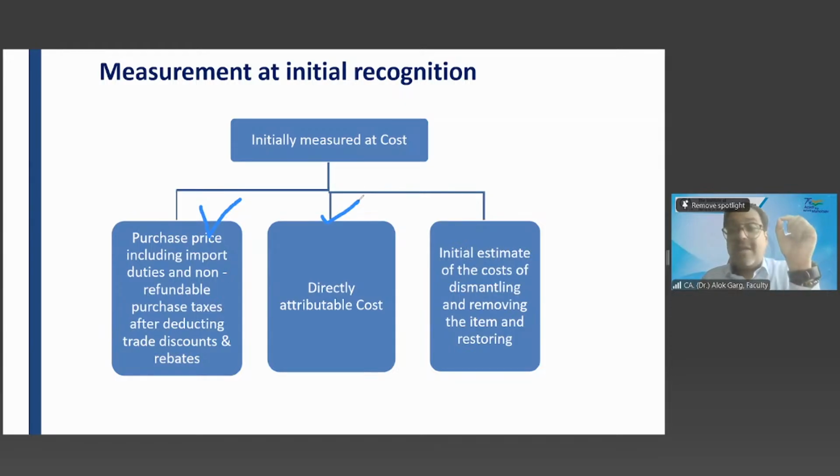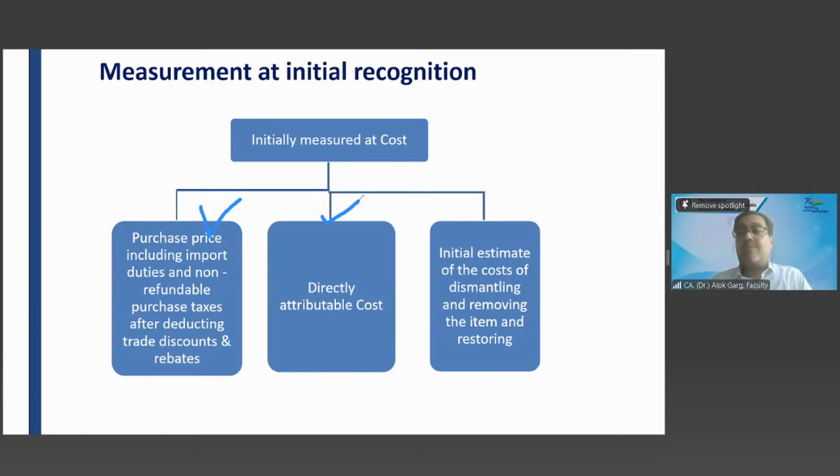Directly attributable costs are those costs incurred for bringing the asset into the location and condition necessary for getting it available for use. For example, the company has purchased a machinery from China for 1 lakh rupees.